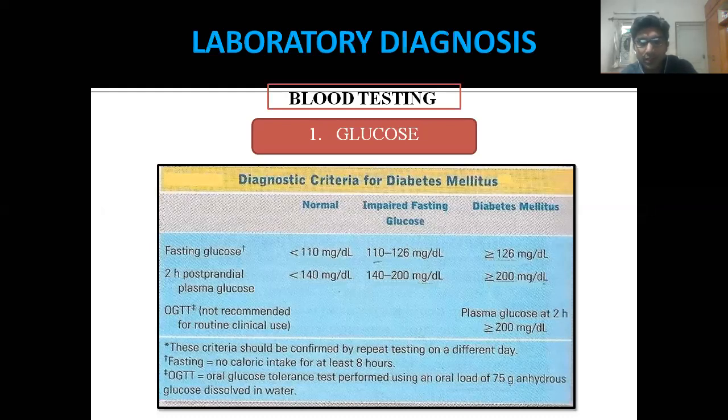So during your scaling and root planing, if the blood glucose level is more than 200 milligrams per dl, you should temporarily postpone the treatment or any surgical procedure. Not recommended for routine clinical use if the plasma glucose level at 2 hours is greater than 200 milligrams per dl. If it is 140 to 200 milligrams per dl, then you can treat the patient under antibiotic coverage because the chances of infections are more in diabetes.